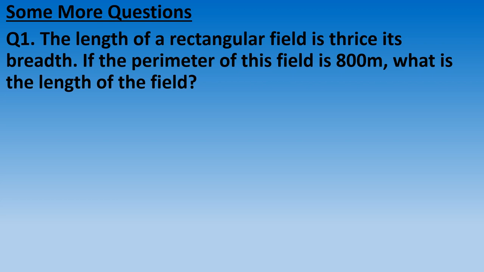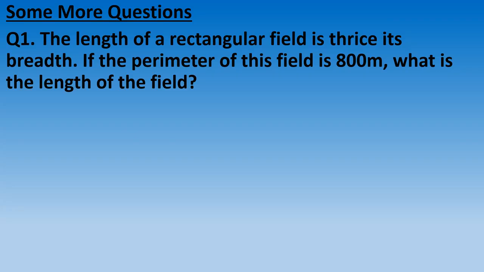The length of a rectangular field is thrice its breadth. What is the meaning of thrice its breadth? Thrice its breadth means 3 times its breadth. If the breadth is 1, then the length is 1 multiplied by 3, that is 3. If the breadth is 2, then the length is 2 multiplied by 3, 6. Thrice means 3 times. Whatever is the breadth, length is 3 times of that.